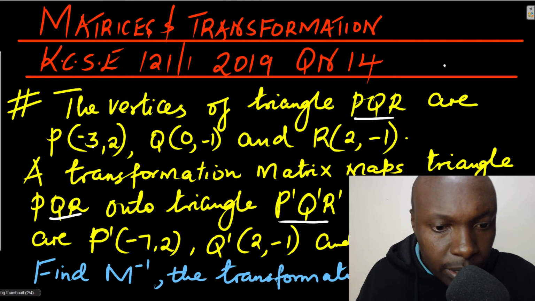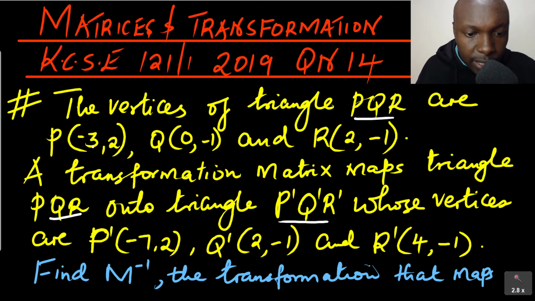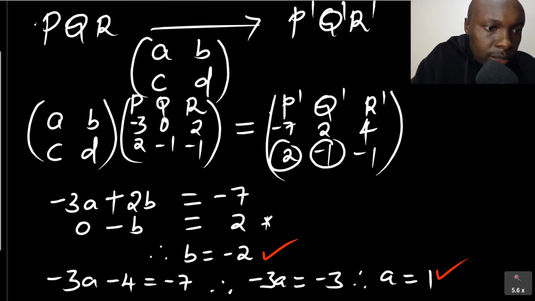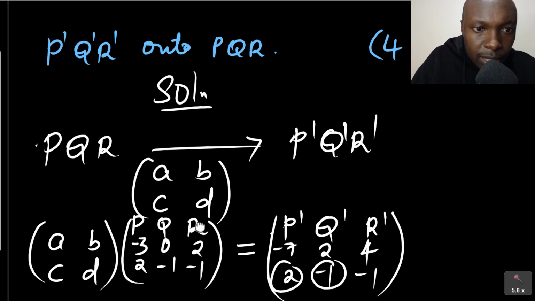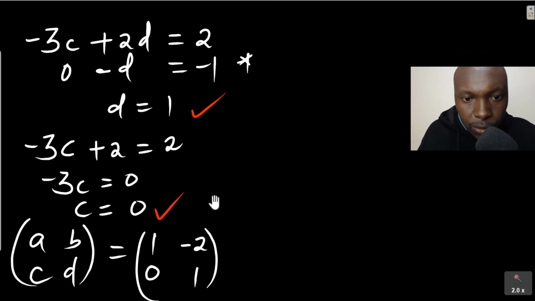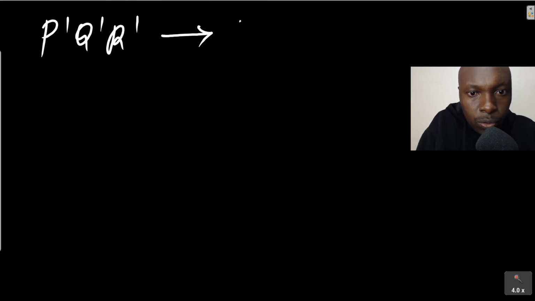Having obtained that, we can now get the inverse. Find the inverse of M, the transformation that maps P'Q'R' onto PQR. We are supposed to find the matrix of transformation that will map P'Q'R' onto PQR.